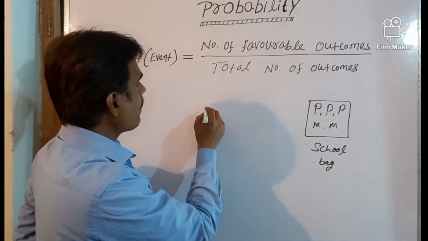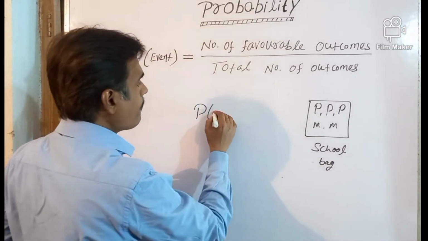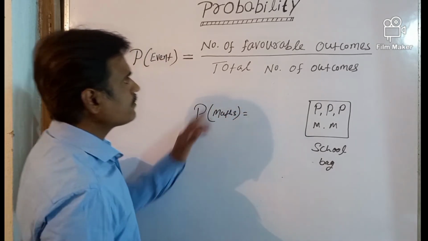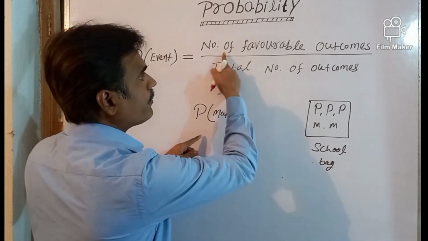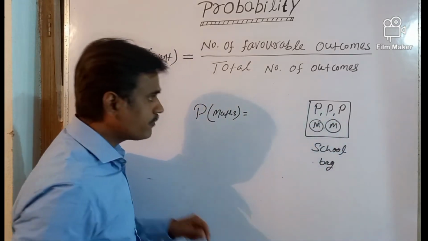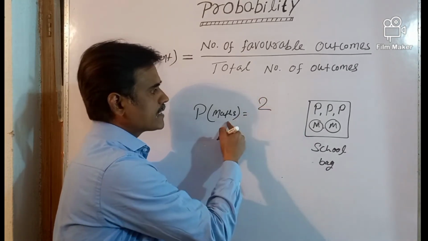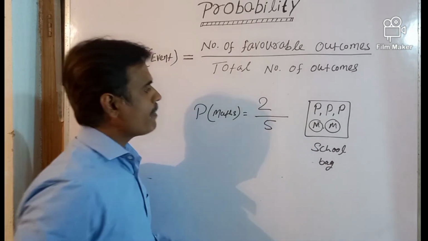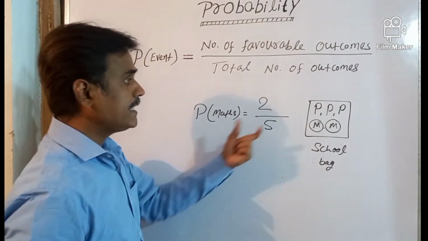But we have to find the probability of an event. Suppose, what is the probability of the book being a mathematics book? Then we can write using this formula: the probability is the number of favorable outcomes by total outcomes. There are two favorable outcomes. The condition of the desired event is called favorable outcomes. So there are two books for mathematics, and by total outcomes, there are five books in total. So this is the probability for the mathematics book in this experiment.